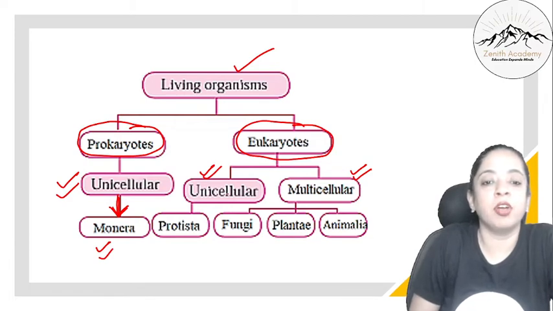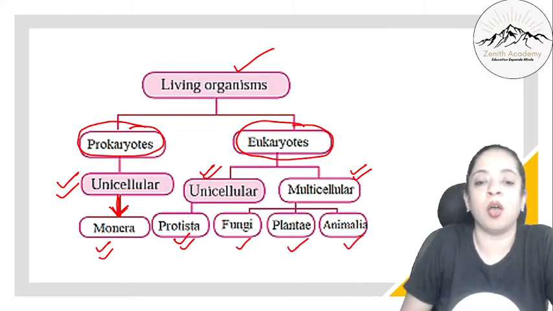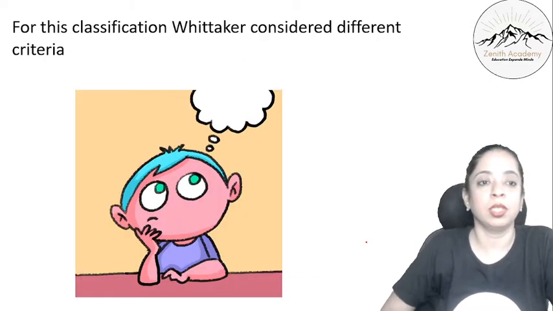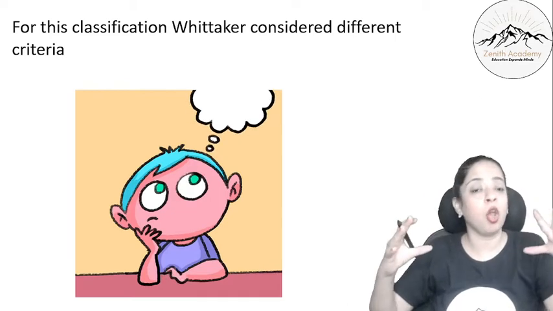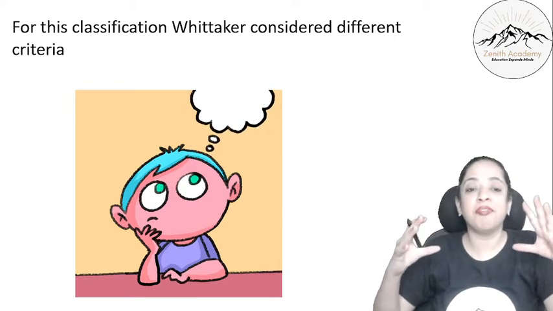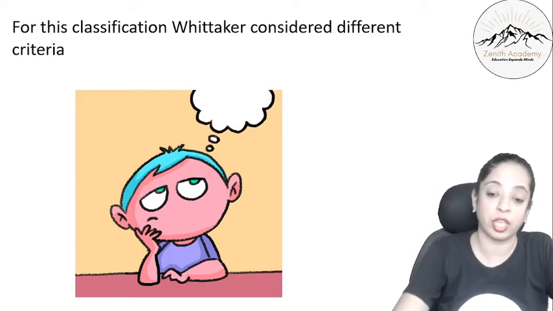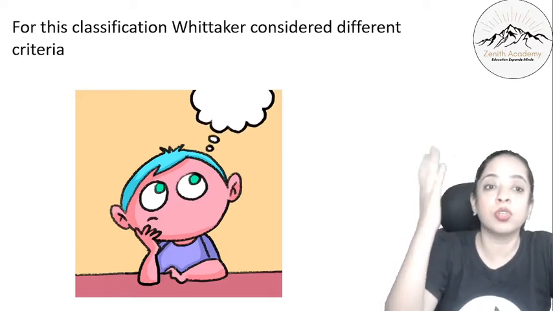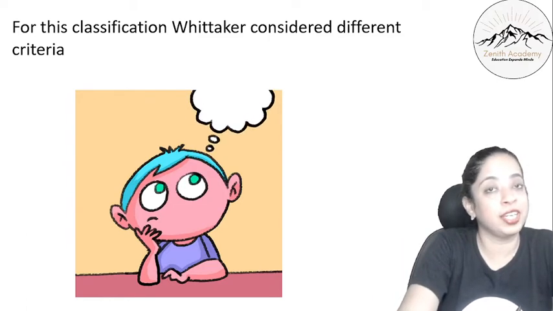Now in eukaryotes, Protista is unicellular, whereas fungi, plantae and animalia all are multicellular. So now we'll talk about all of them in detail. For classifying this, Whittaker had to think a lot. He considered different criteria for making these groups, for making these classifications. Now what are those criteria by which he decided?